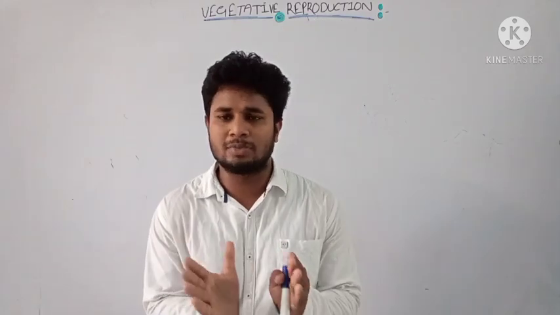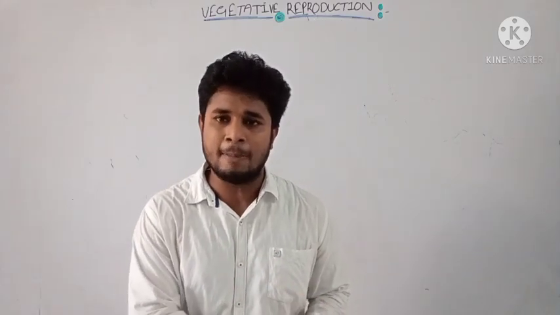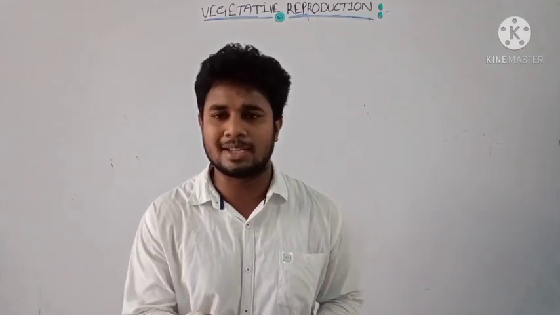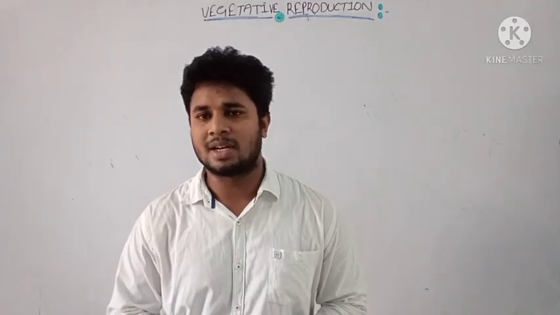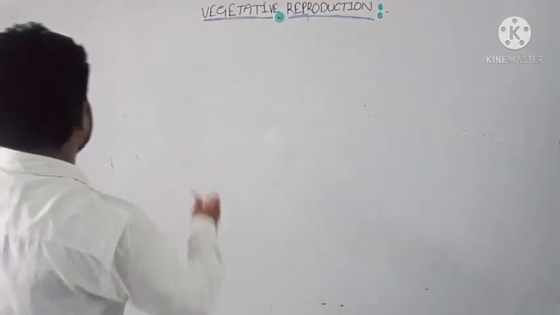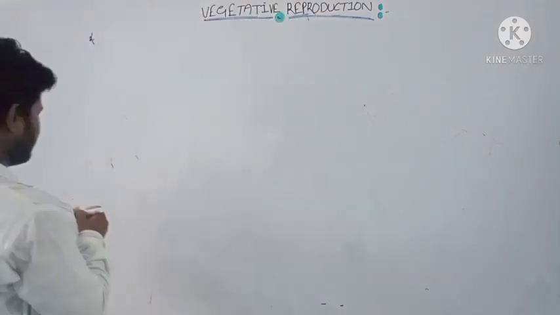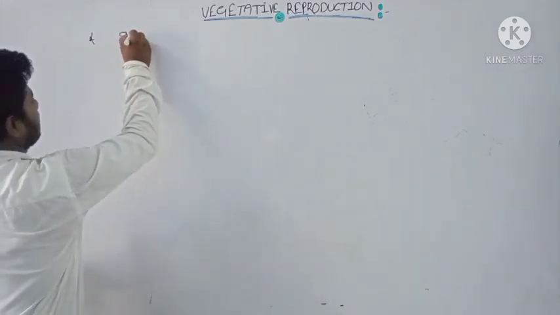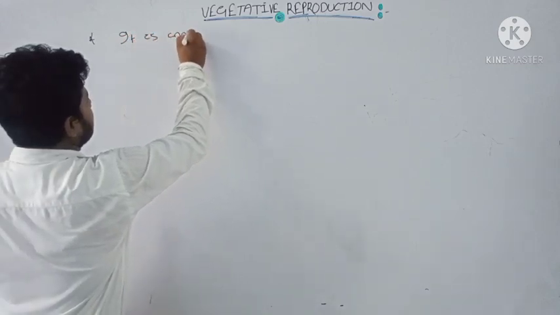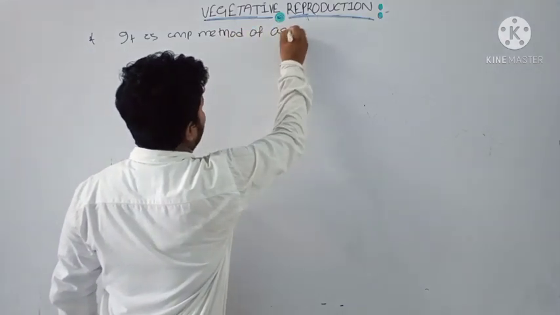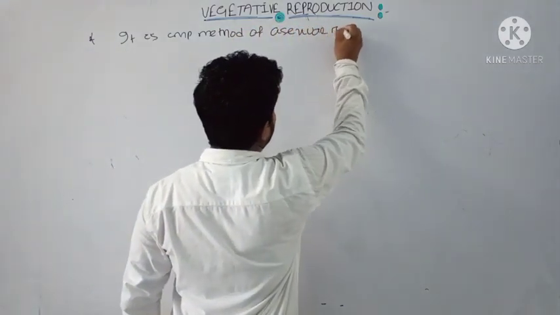Vegetative reproduction is a method of asexual reproduction in which the vegetative or somatic plant body of the organism gives rise to a new daughter plant. Today we will learn about the vegetative reproduction process. First, we should know it is an important method of asexual reproduction.